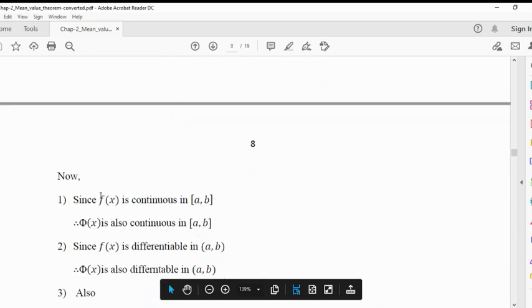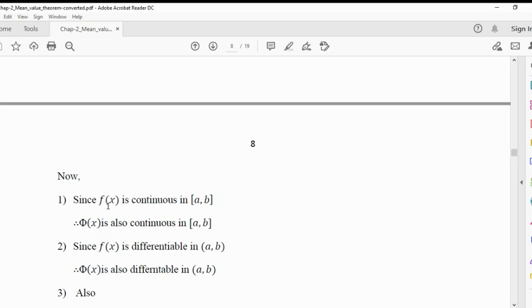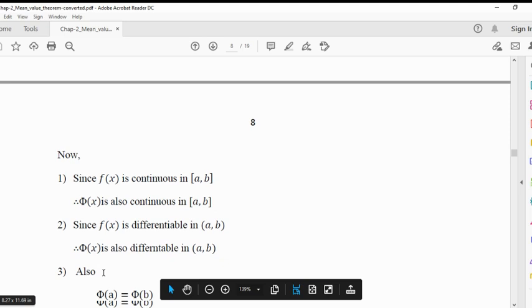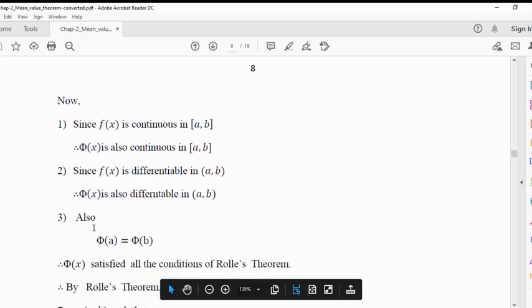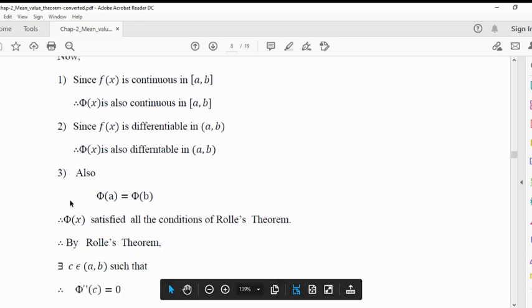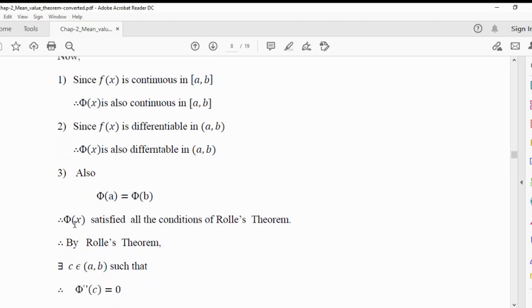Now, since f of x is a continuous function and phi of x is nothing but f of x plus lambda x, f of x is continuous, lambda x is continuous, so phi of x is continuous on closed interval [a, b]. Similarly, phi of x is differentiable on open interval (a, b). Also, by given conditions, we already supposed that phi of a is equal to phi of b. So all the three conditions of Rolle's theorem are satisfied. So we can apply Rolle's theorem here.